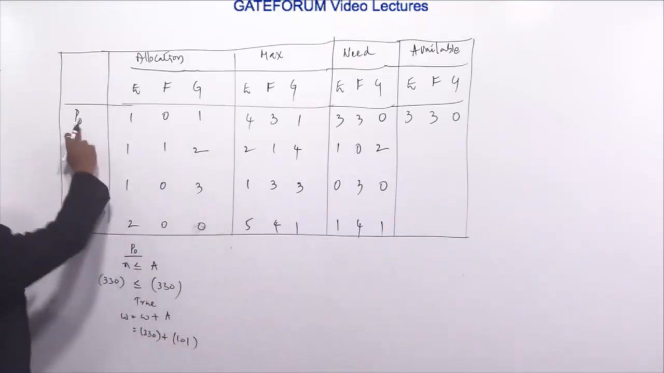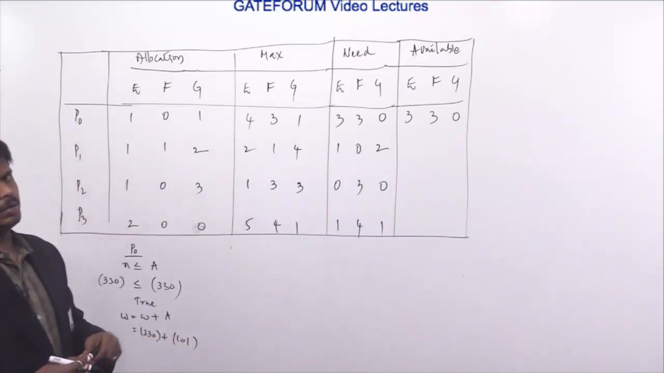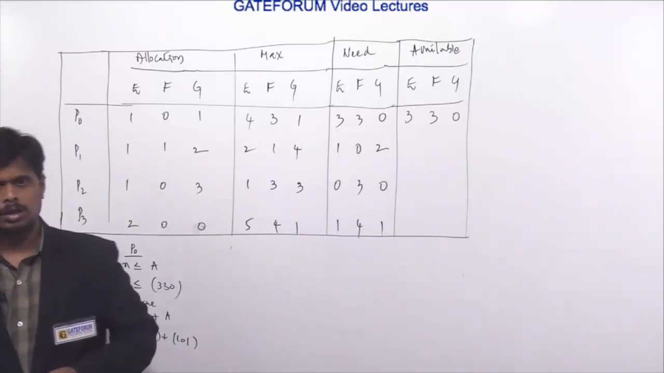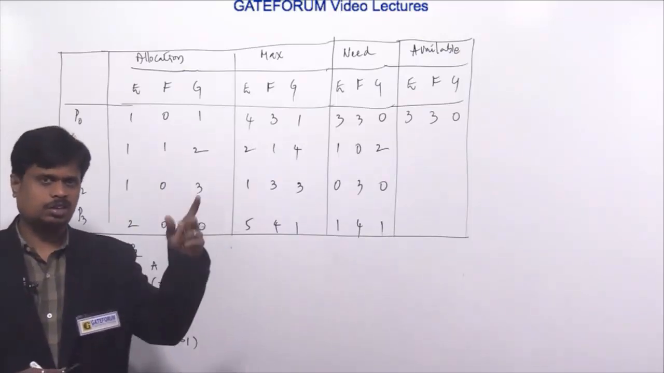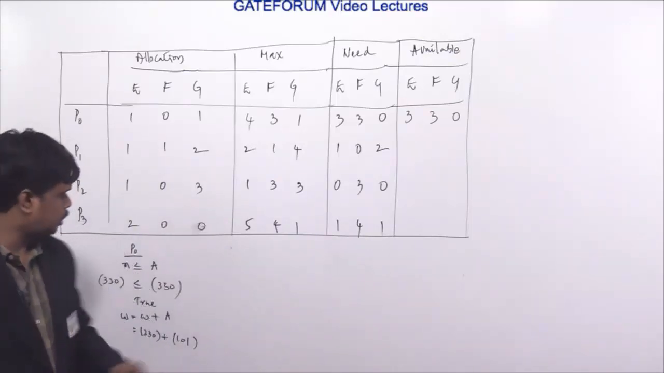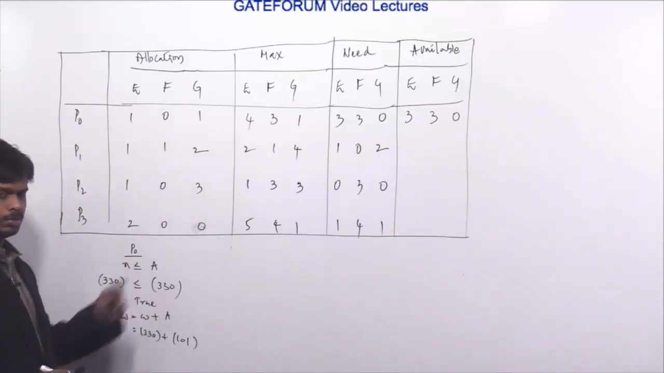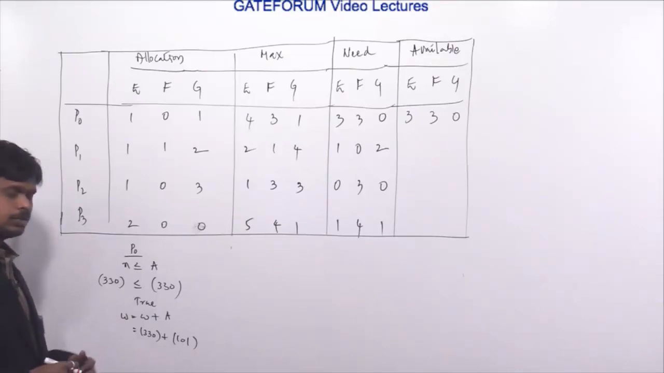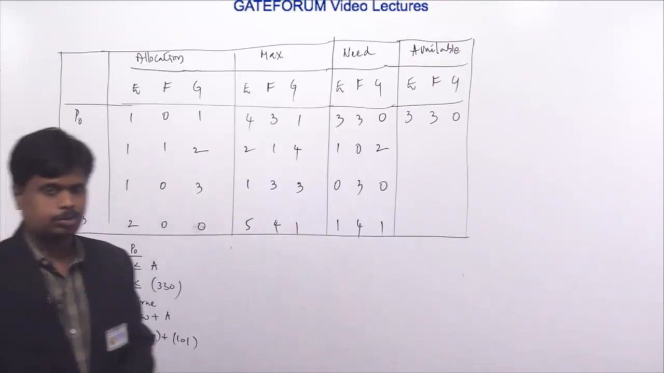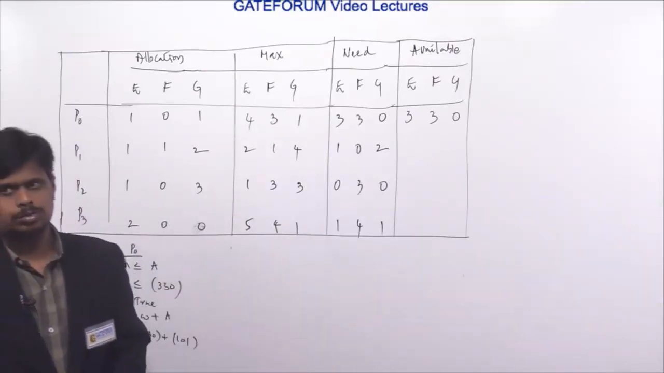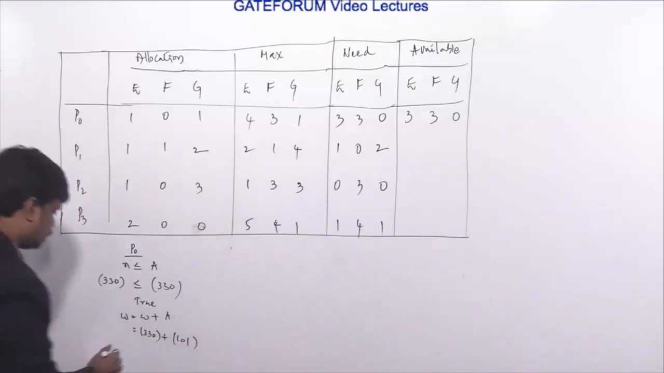Since P0 is getting completed, whatever the allocation is there, that allocation should be made available to the rest of the processes for their completion. So that is the intention of available plus allocation of P0. After P0 completion, we are making the allocation of P0 available to the rest of the processes. Okay, so that is the intention here.